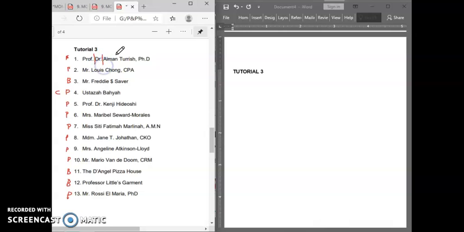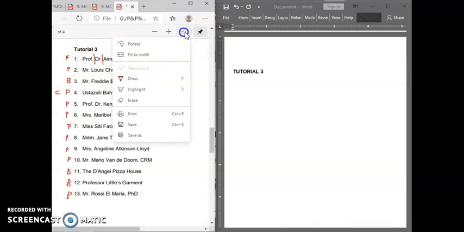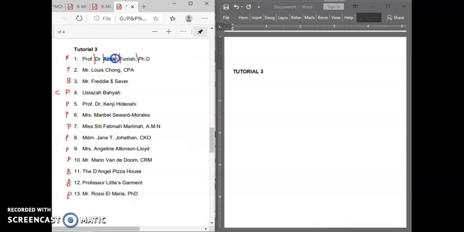Professor Dr. Aiman Turish, PhD. Basically, there are three parts in this name. Why do I see three parts? Because Aiman Turish is the full name for that individual. Meanwhile, professor and doctor are referred to as titles, and PhD is referred to as a suffix.